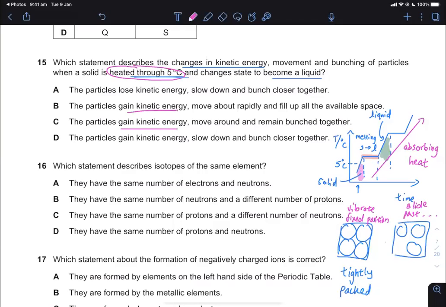So talking about losing kinetic energy is definitely wrong. So A is already out. Then it says they move faster. They move faster from solid to liquid, so slowing down is definitely wrong already. So I can cross out D. Now they fill up the available space versus they remain bunched together. Bunched together refers to how they are packed. As you can see, they are tightly packed, so they are bunched together.